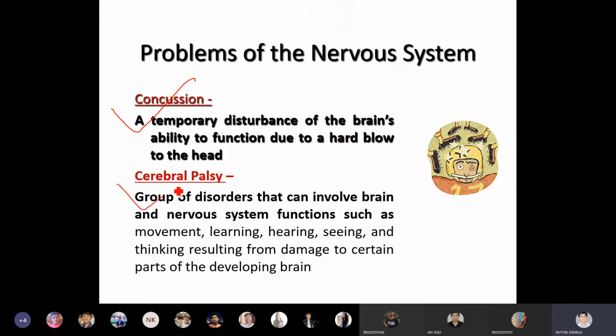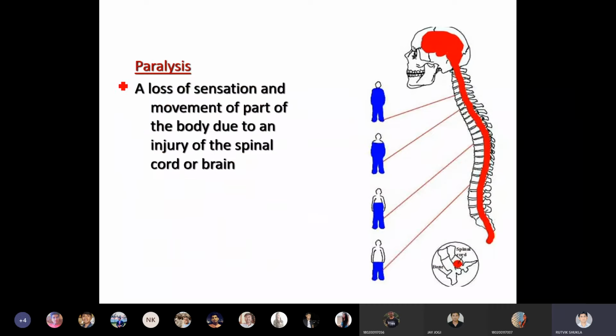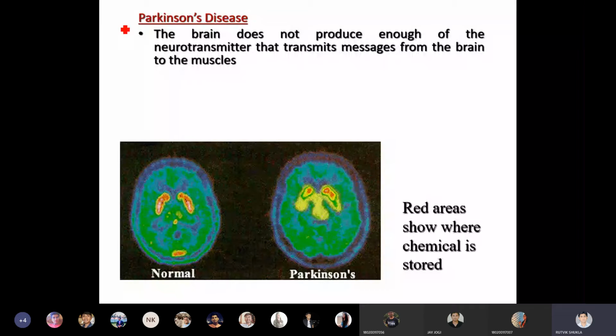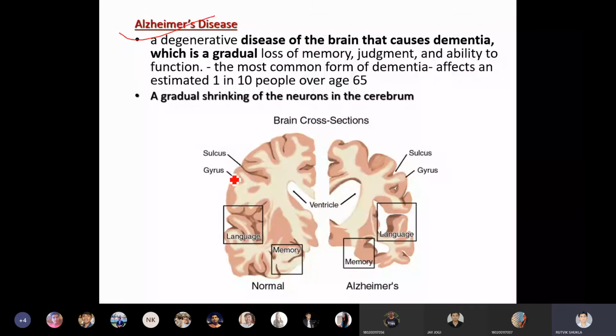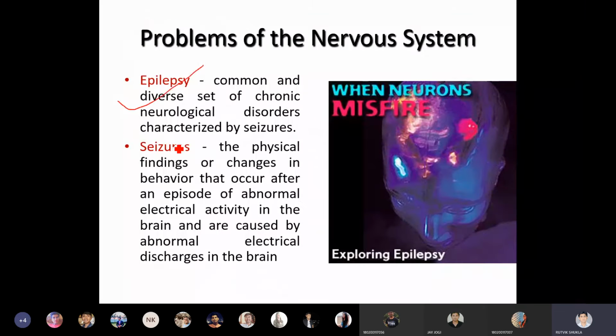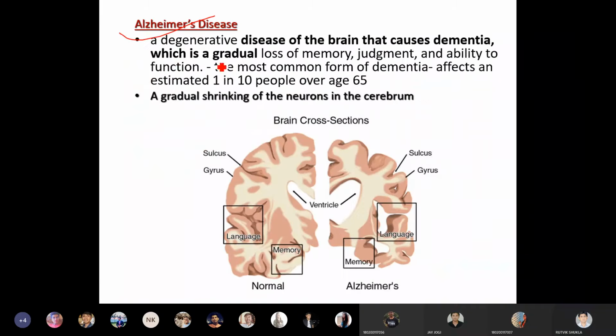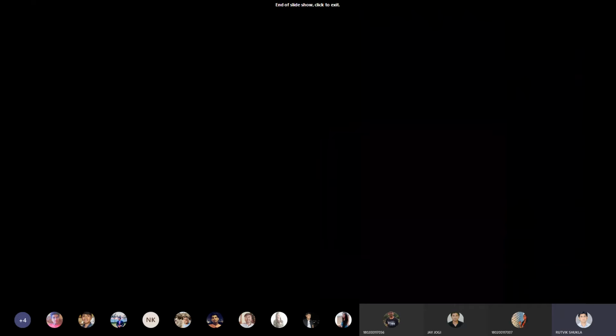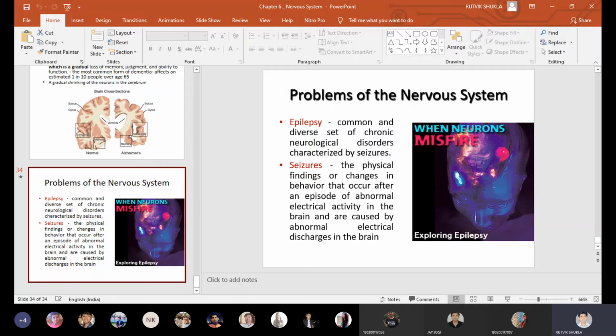We also saw that there are certain abnormalities related to the nervous system: confusion, cerebral palsy. We have seen paralysis. We have seen Parkinson's disease. We were discussing Alzheimer's, epilepsy, and epileptic seizures. Epilepsy, in Gujarati, is called vai. I just mentioned some Gujarati names of diseases. Okay, so that was all about the nervous system.